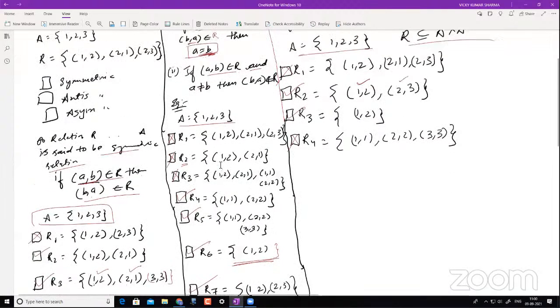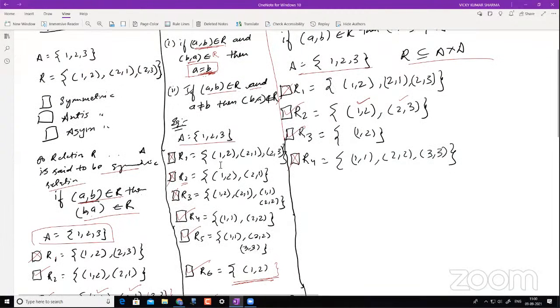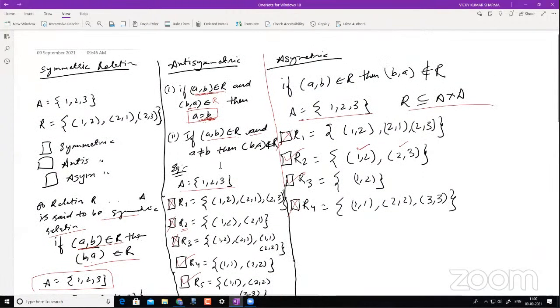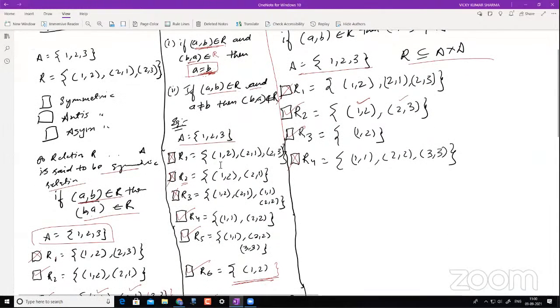Sir, why is R4 antisymmetric? Okay, I will explain it here. R4 has (A, B) and (B, A) both. Since A and B are the same element, it is not compulsory that all the elements of A should be in R4. That is the reason R4 is antisymmetric. There is no compulsion here, unlike the other two, that is identity and reflexive. So do you still want me to tell R4? No, I have got it.